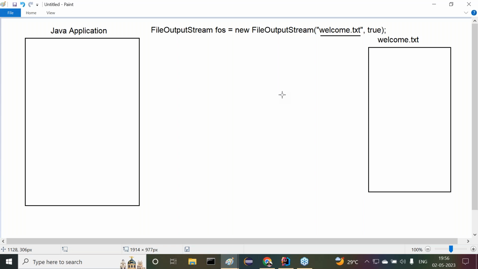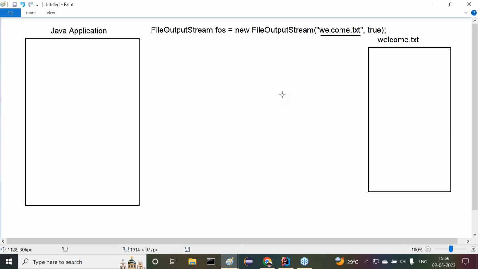If it does not exist, tell me what you are expecting. If the file does not exist, what are we expecting there? In general, 99% of people say there is an exception like FileNotFoundException. Got it or not? No, it is wrong. FileNotFoundException is not applicable for FileOutputStream. FileNotFoundException is applicable for FileInputStream. In the case of FileInputStream only, FileNotFoundException will come. It will not come in the case of FileOutputStream. I'll give clarity, now try to understand.